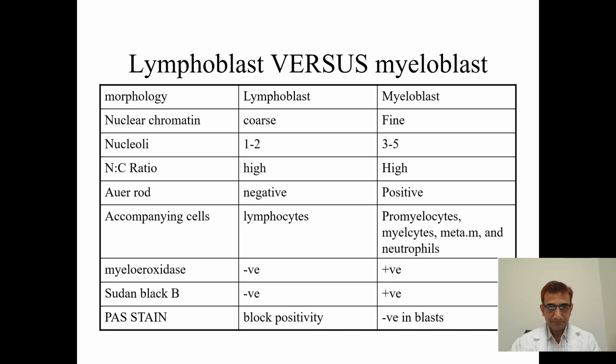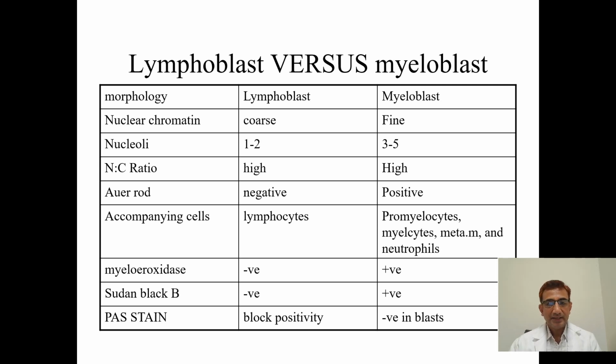NC ratio is high in both lymphoblast and myeloblast. Now, Auer rods, what are these Auer rods? Auer rods are the acidophilic granules you see in the cytoplasm of the myeloblast only. Auer rods are seen only in the myeloblast. Auer rods are not seen in the lymphoblast. If you are seeing Auer rods, it's clear cut. It is indicating it is myeloblast and it is of myeloid origin. Auer rods are seen in myeloblast and they are absent in lymphoblast.